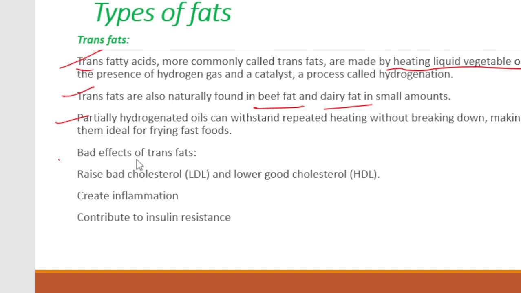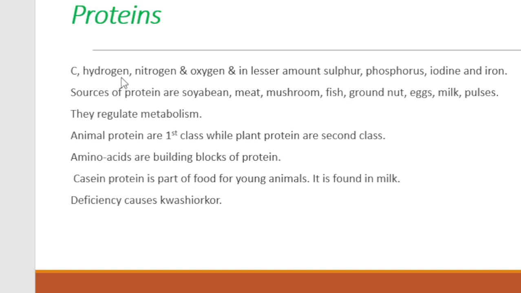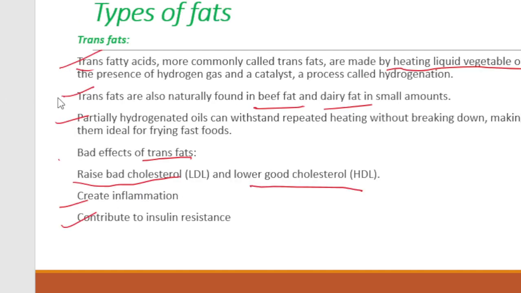The bad effects of trans fat: they raise your low density lipoprotein or bad cholesterol and lower your good cholesterol. They create inflammation as well as insulin resistance, which is the major problem for a person with diabetes. They face frequent disruption in their regular life due to a high amount of trans fat.